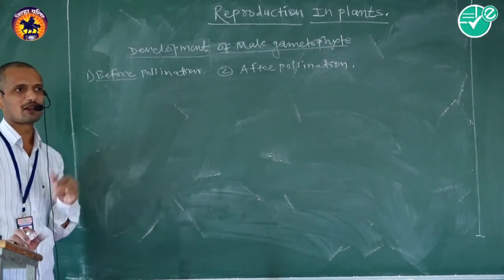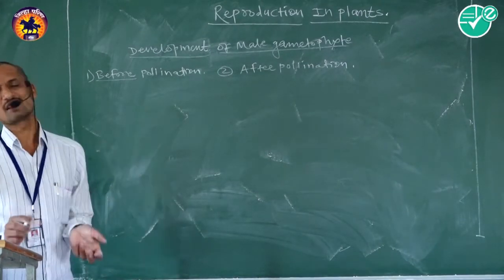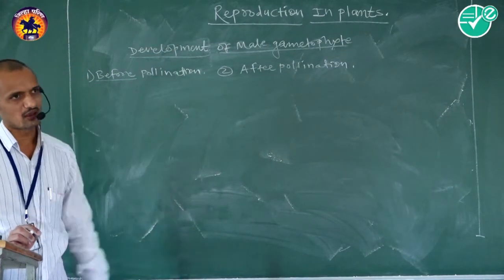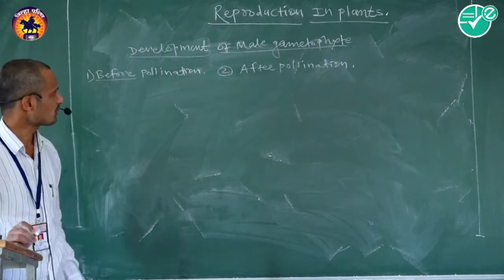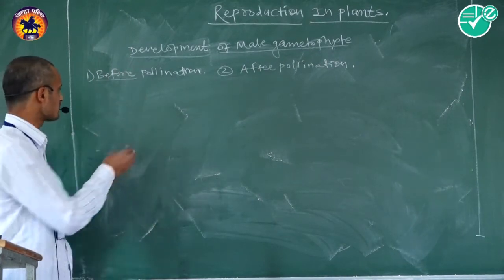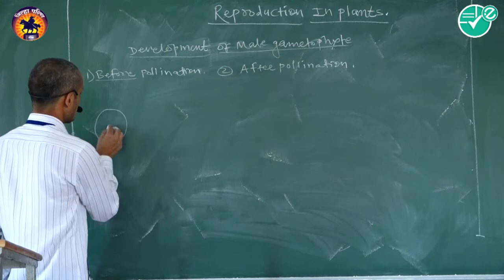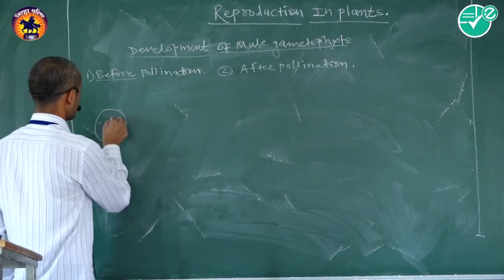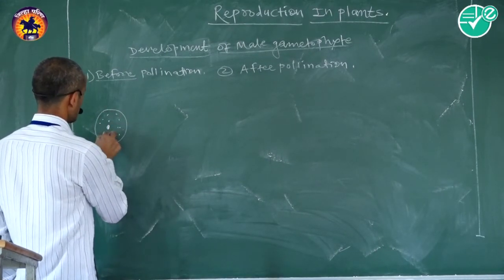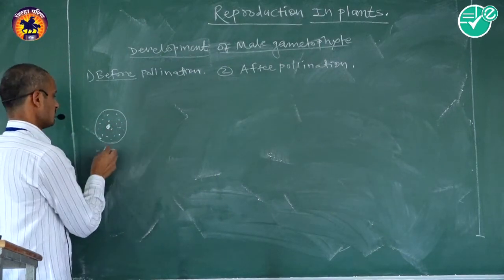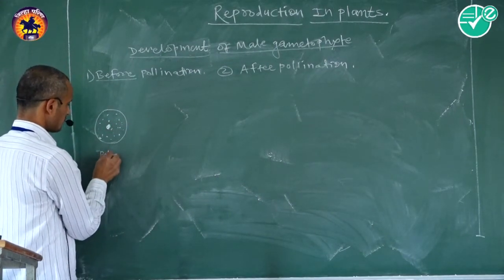The male gametophyte develops both before and after pollination. During before pollination, this is the haploid pollen grain. Haploid means the number of nuclei is single.